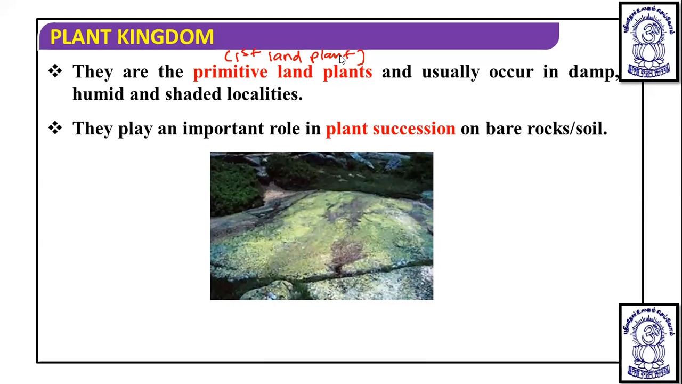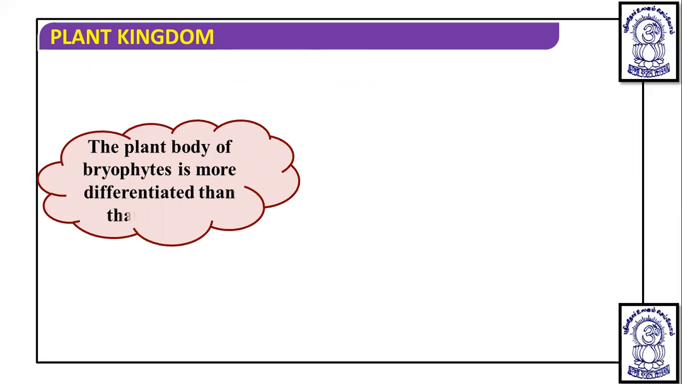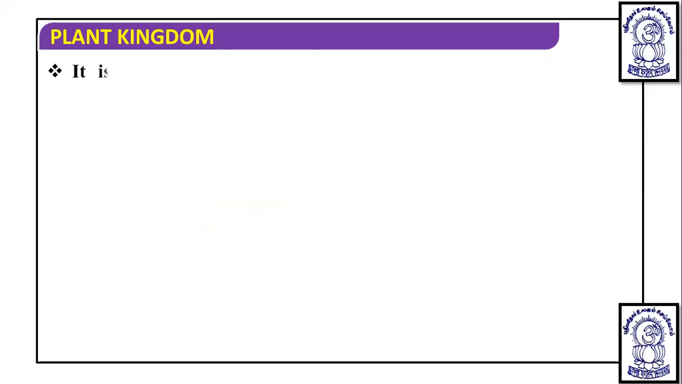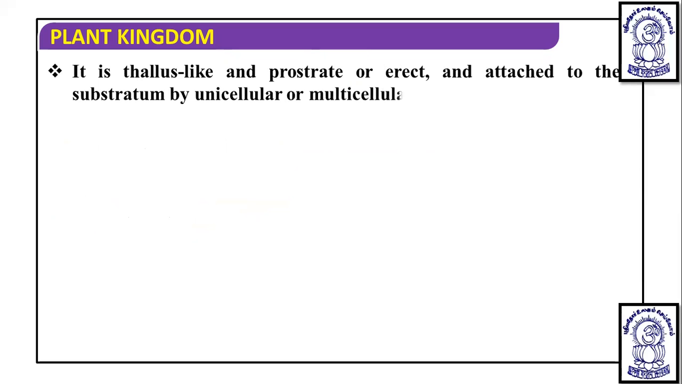So you can see this is the rocky area. Now the plant body of bryophyte is more differentiated than that of algae, but the plant body is thallus-like. It can be prostrate or erect, means it can be vertical or horizontal. Prostrate means horizontal and erect means vertical. And it is attached to the substratum by unicellular or multicellular rhizoids.